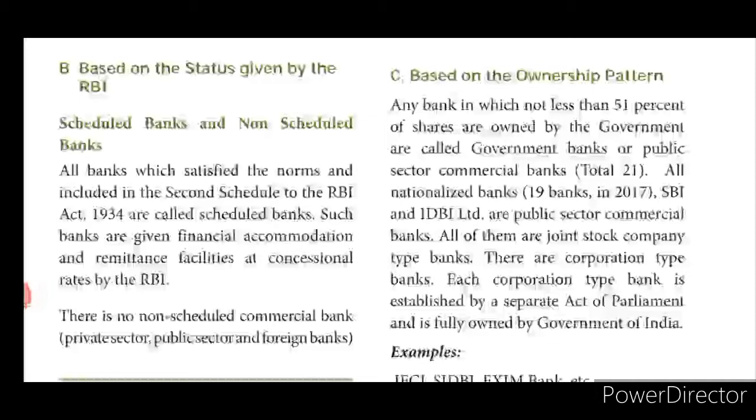Let's see. All banks which satisfy the norms and are included in the second schedule to the RBA Act 1934 are called scheduled banks. So whichever bank satisfies the norms and is included in the second schedule, means they have some rules and regulations as per RBA. Okay, so if they follow that, then that is a scheduled bank. Such banks are given financial accommodation and remittance facilities at concessional rates by the RBA.